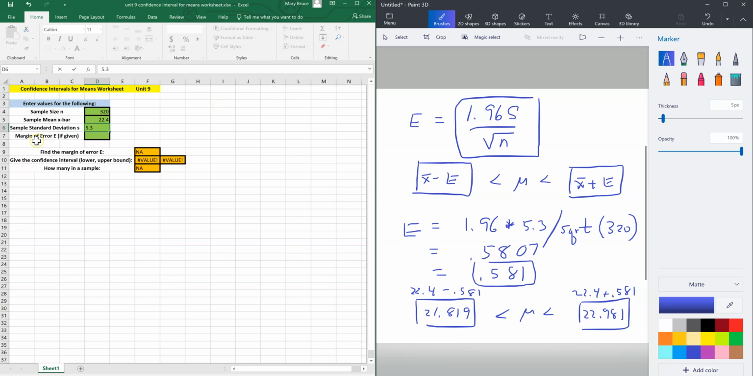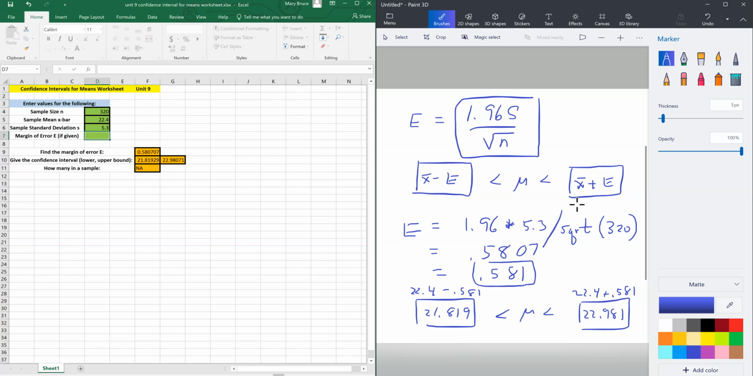They didn't give you the margin of error. You got to calculate that yourself. And as soon as you put in the 5.3, I'm going to press enter on the keyboard. And here's what I need. Find the margin of error, but you'll just have to round that to 3 decimal places. There's the 0.581 number right there. And then it also gives you your confidence interval. You just have to round it appropriately. There's the 21.819, and here's the 22.981. And again, it's just going to be left up to you to do the rounding, but otherwise this worksheet does all the calculating for you. You wouldn't even need to do it by hand as I showed you on the right. So that is a basic confidence interval for means.